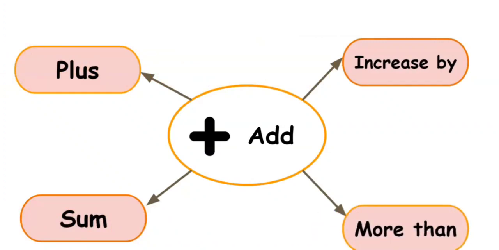Now, when we are writing our algebraic expressions, we are going to see these words in the sentences, and we are going to need to be able to realize that even though it says increase by, we're just adding. So all we need is a plus sign. Even though it says more than, we're just adding. All we need is a plus sign. All right, there are some important things that we need to recall. So let's quickly look at those.